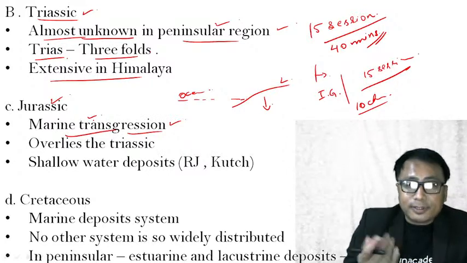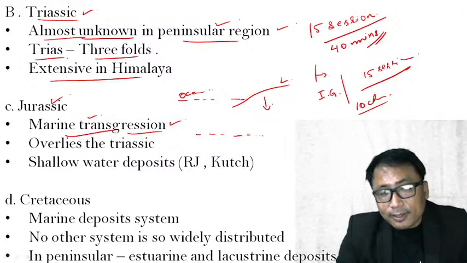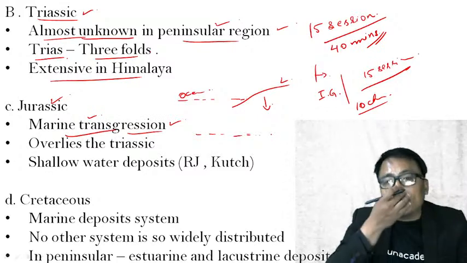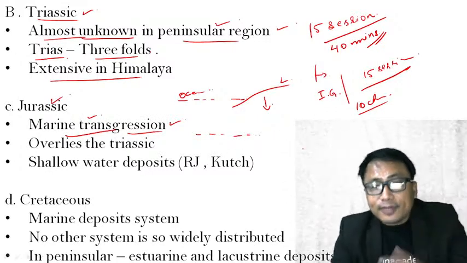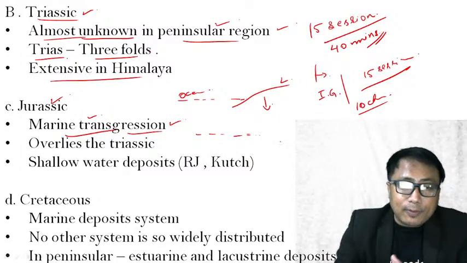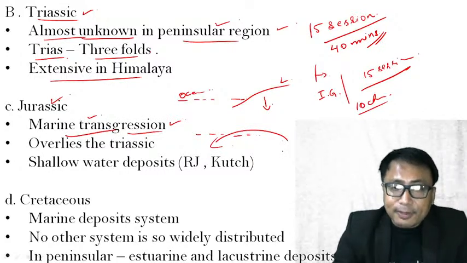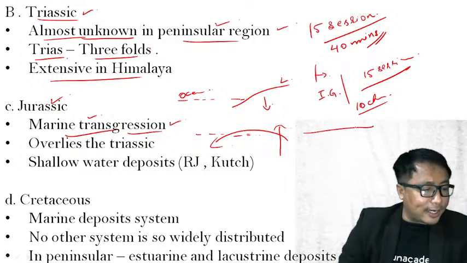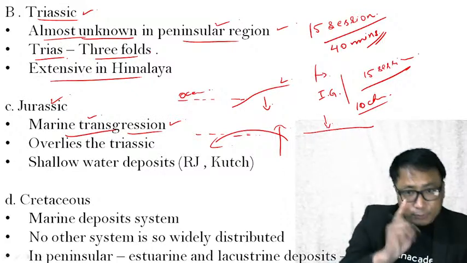Now suppose this water goes back again because of a number of factors, maybe upliftment took place. Now it is completely a land area, but over this land area you may find petroleum today.